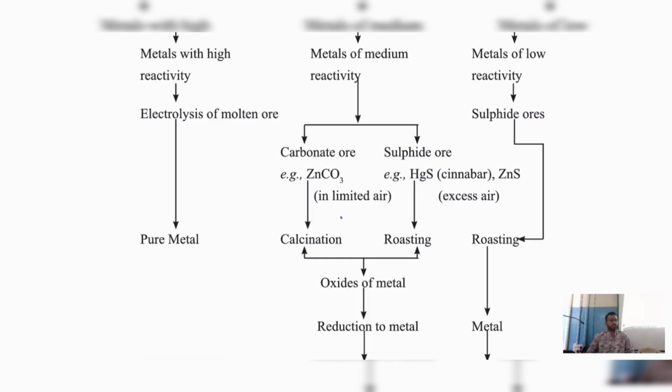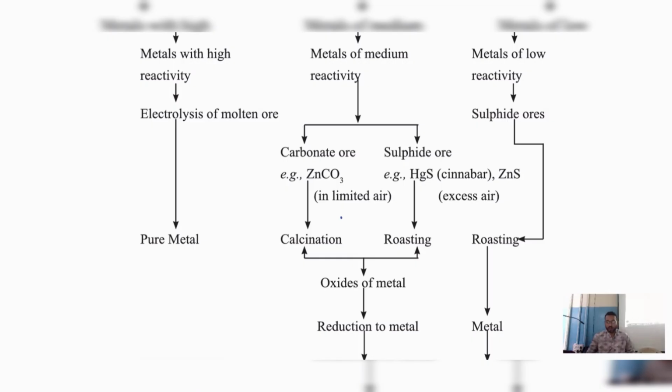Calcination is the process in which we heat the carbonate ore in limited air. What is roasting? If you heat sulfide ore in the presence of excess air, the product is formed. This process is known as roasting. Example of carbonate ore: zinc carbonate.